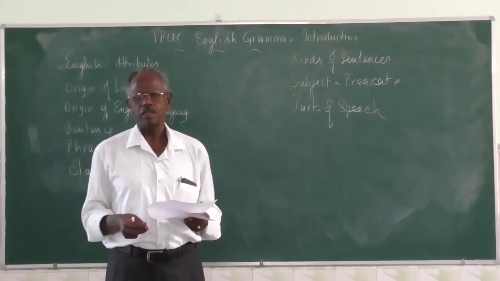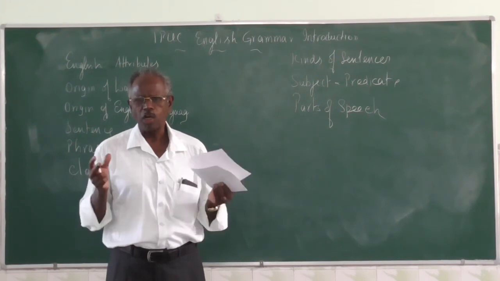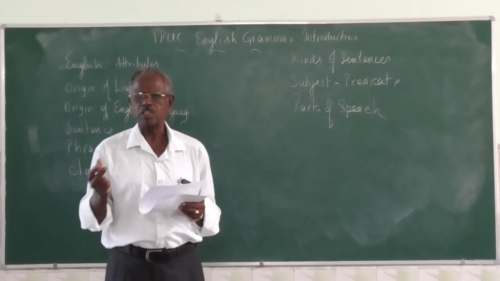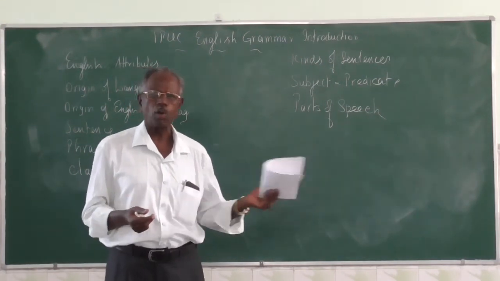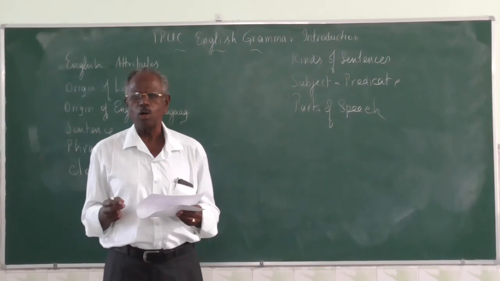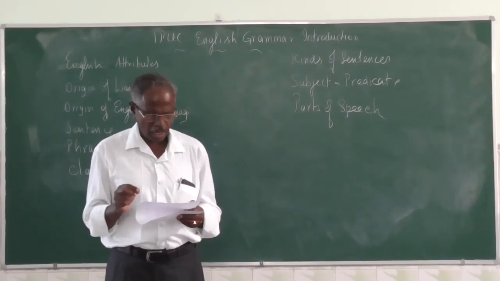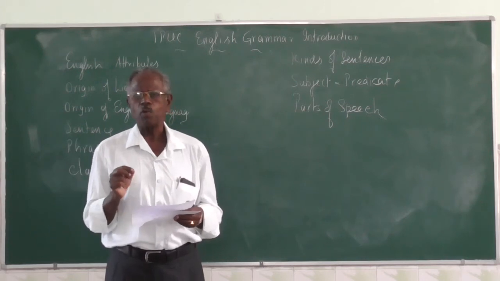Next is vocabulary. What is vocabulary? The amount of words you know, how much you know. One person may know about 1,000 words, another may know about 5,000, 10,000. So, that is vocabulary. So, here: grammar, pronunciation, spelling, and vocabulary.